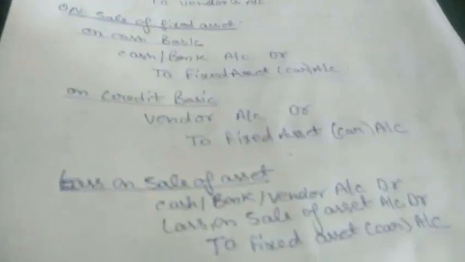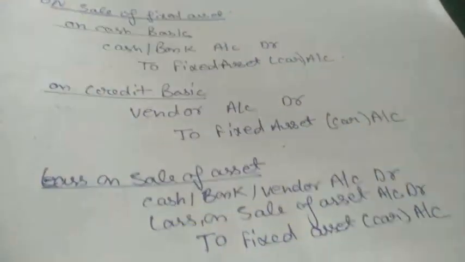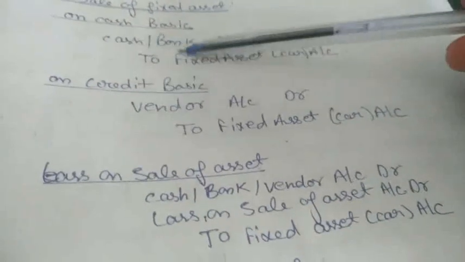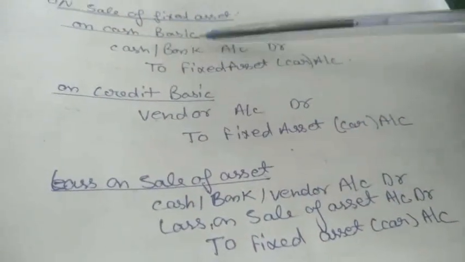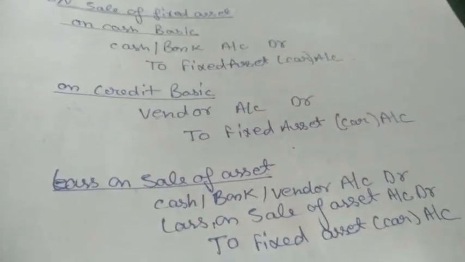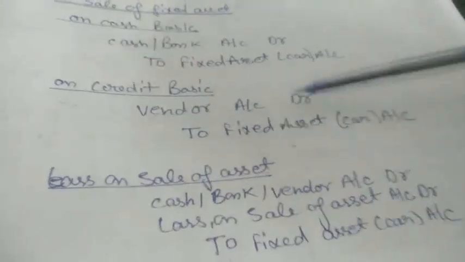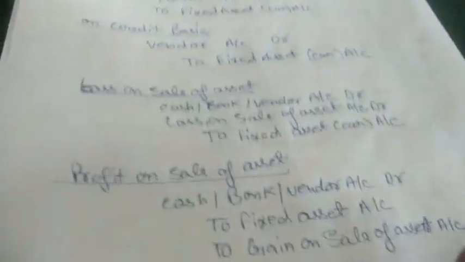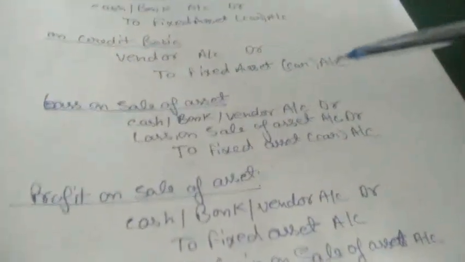If we are selling our asset on credit basis, there will be only one change. In place of cash and bank, we will use the vendor's name, meaning the purchaser who is purchasing our fixed asset.